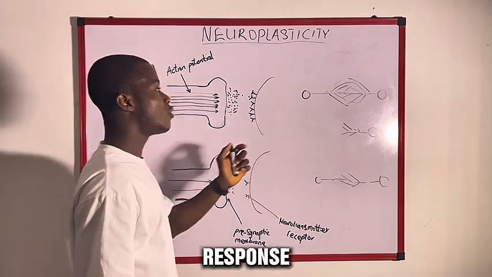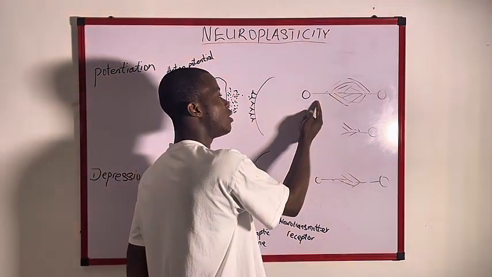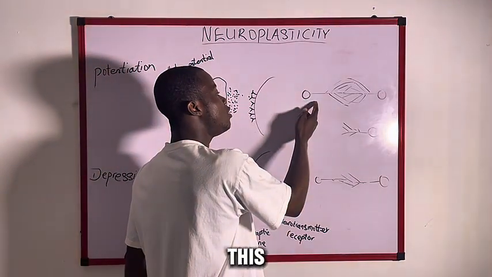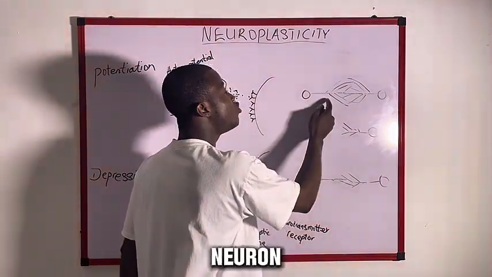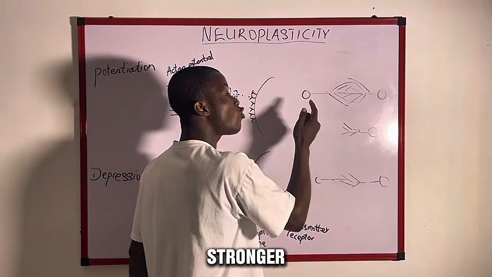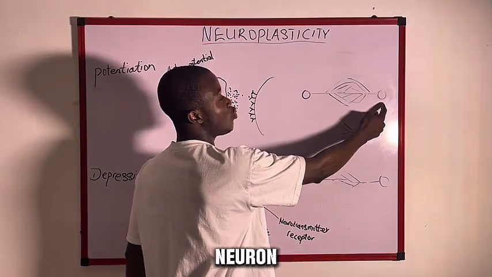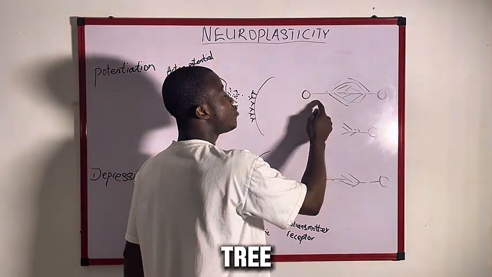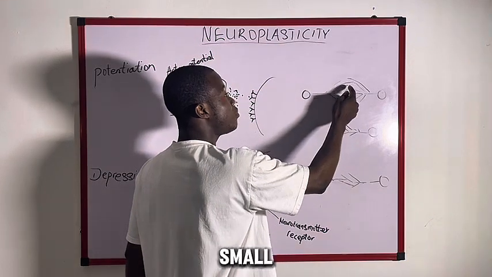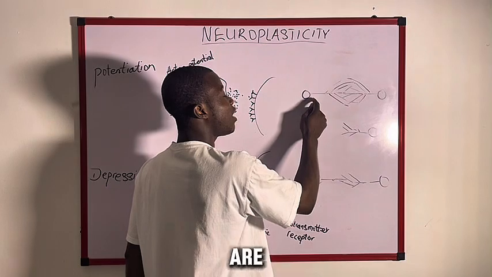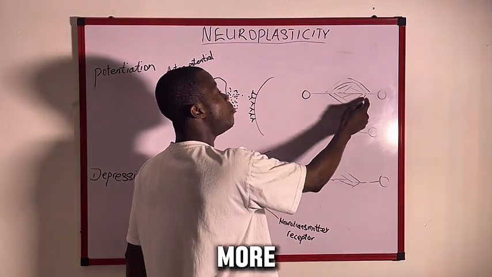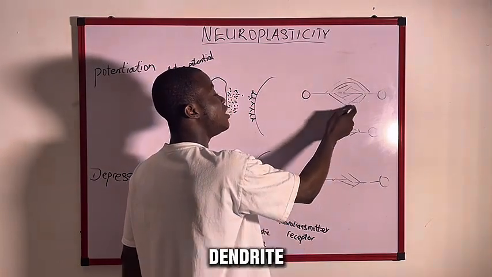So if this patient becomes more physically active, this neuron forms a stronger connection with the next neuron. These small branches are known as the dendrites. The more action potentials fired through this neuron, the more it forms new connections of dendrites with this neuron.